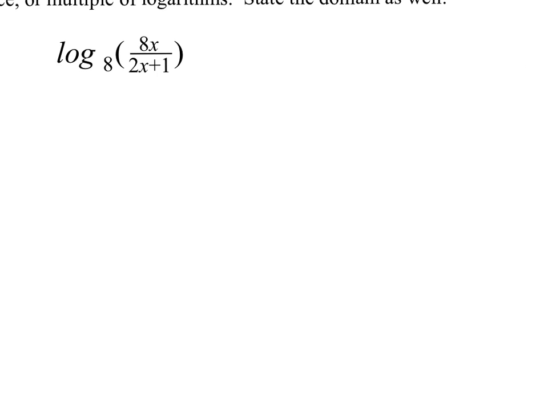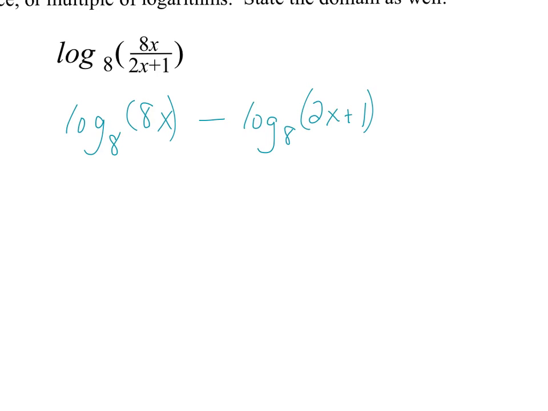Our last one here, we have log base 8 of 8x over 2x plus 1. These are divided, so I can write these as a difference: log base 8 of 8x minus log base 8 of 2x plus 1. Now 2x plus 1, although maybe it's tempting, there's nothing you can really do with that because it's not multiplied, it's added.